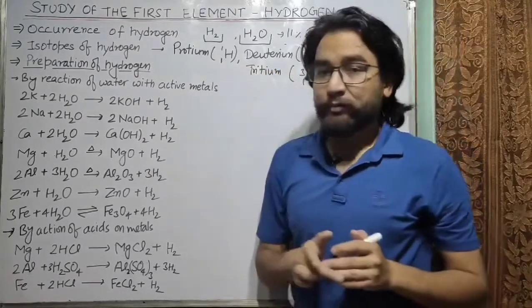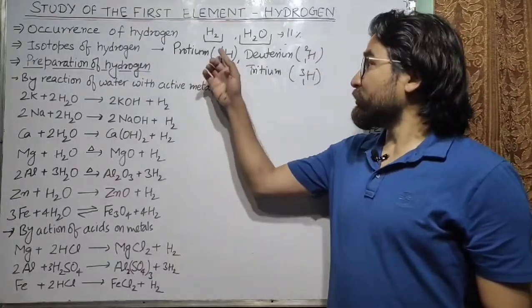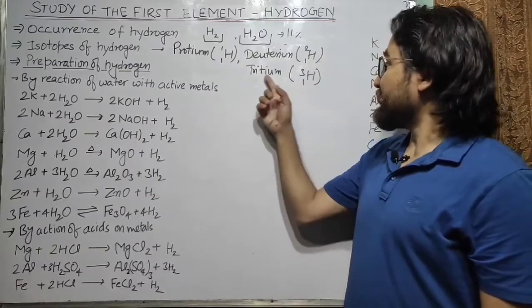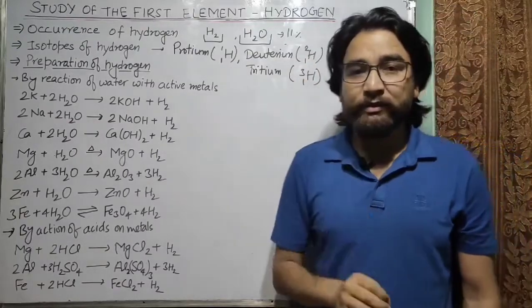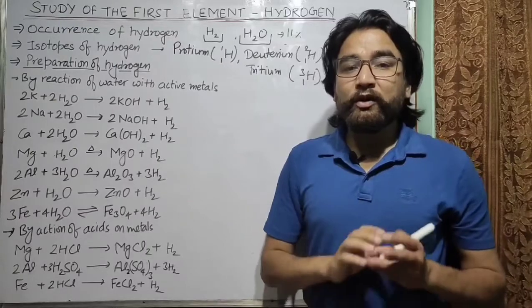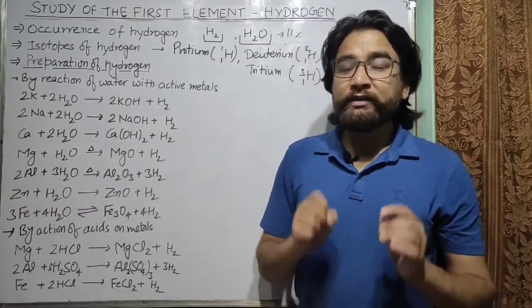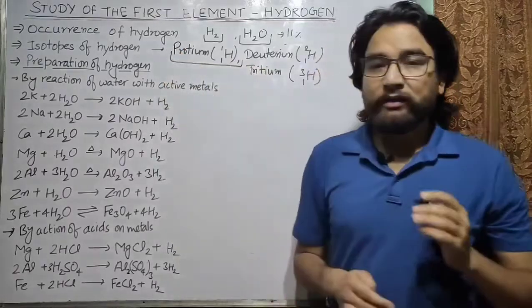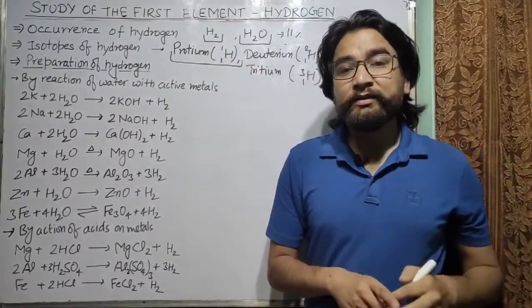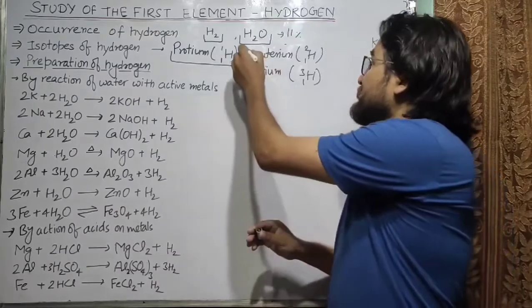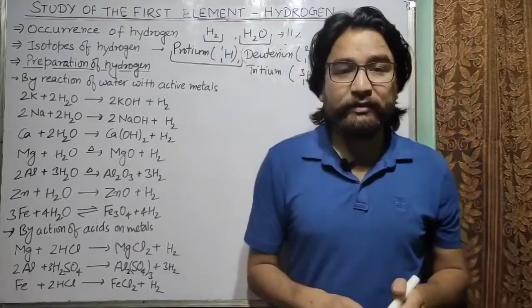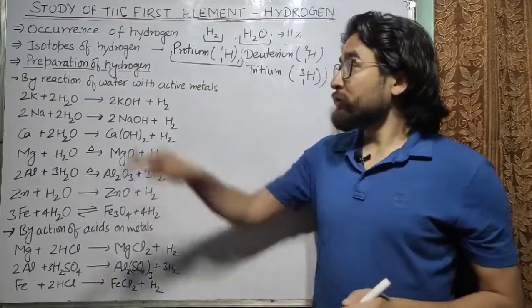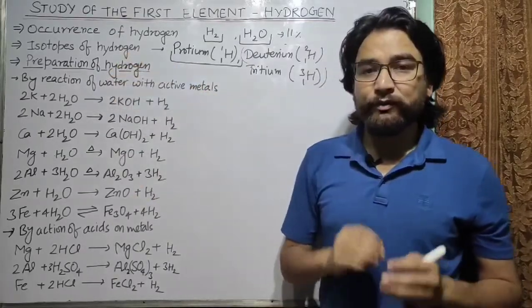So protium has atomic number 1, mass number 1, deuterium has atomic number 1, mass number 2, and tritium has atomic number 1 and mass number 3. So if we talk about the occurrence of these isotopes, more than 99% in the earth is protium. So we can say deuterium and tritium are negligible as compared to protium. So this is all about the isotopes of hydrogen.